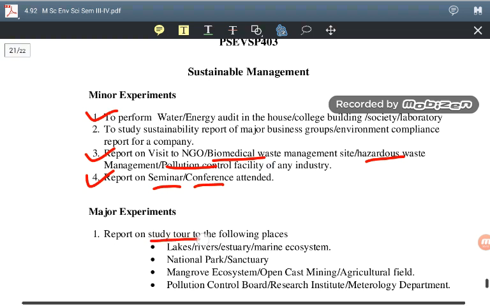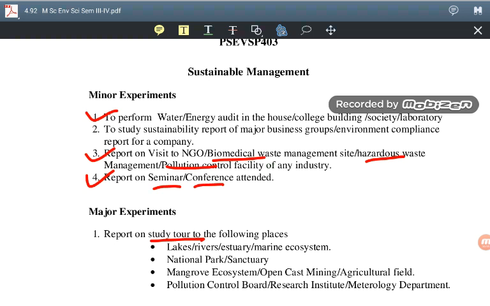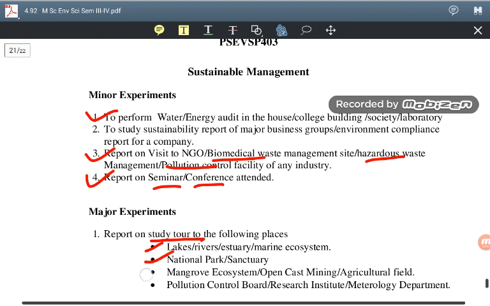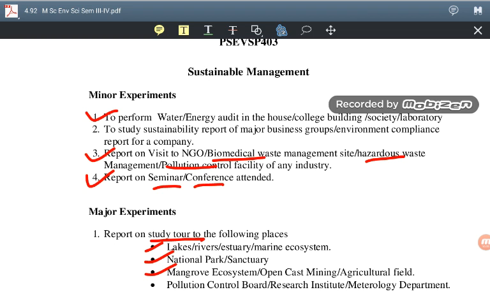Coming up to the major experiment, here you have to write a report on a study tour. We have to arrange a study tour for 3 to 4 days, and according to that study tour, we have to write the report on a visit to any type of natural ecosystem, national park, mangrove ecosystem, mining centers or agriculture field. The site to be visited should first be considered, and after that the visit is planned.